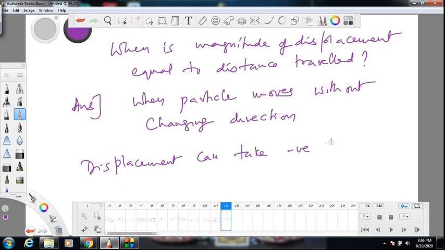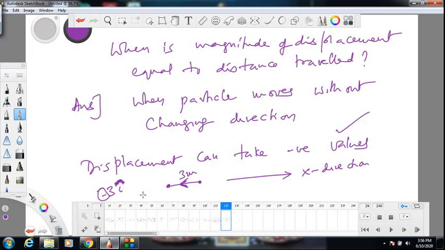It's possible. Suppose you took this as positive x direction. Body started from here and reached there after some time. So displacement is this way. It is opposite to your chosen positive direction. So displacement is negative. Suppose if magnitude is 3 meters, I can write minus 3i is the displacement. Why minus 3i? Because it is pointing along negative x-axis, opposite to your chosen positive direction. You see that negative sign? So displacement can take negative values, no big deal.